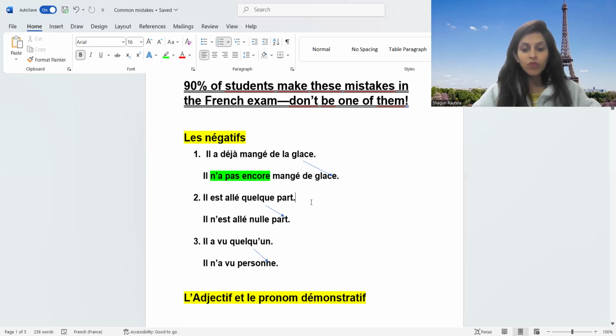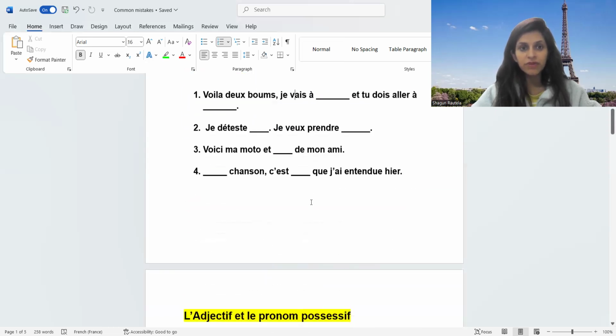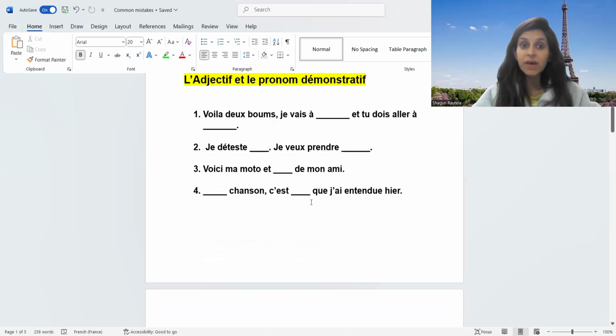Moving ahead to my next topic, l'adjectif pronom démonstratif. If you see my first pointer, why have I taken these examples? Because with examples, you will understand better and you will be able to retain it for a longer period of time. If you see my first example, voilà the boom. Whenever number two is given, the coming sentences will be in singular because number two is given. There are two parties. Okay, boom is party.